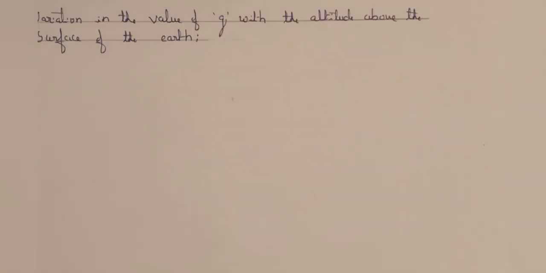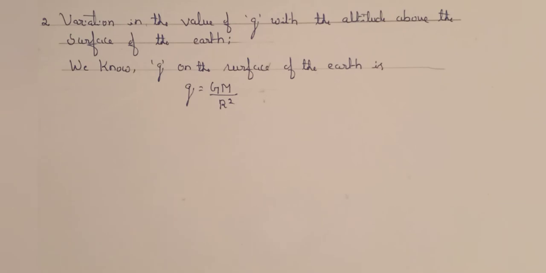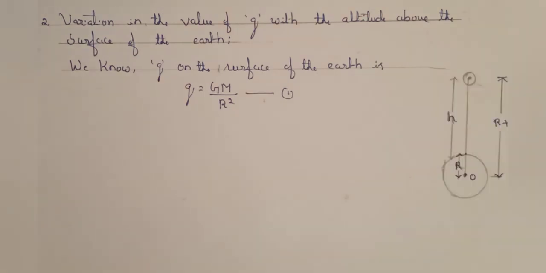Next, let us know the variation in the value of g with the altitude above the surface of the earth. We know the acceleration due to gravity on the surface of the earth is given by g = GM/R². Consider this as equation 1. Now, let a body be at a height h above the surface of the earth. Since the body is at a height h from the surface of the earth, the distance of the body from the center of the earth is R + h.